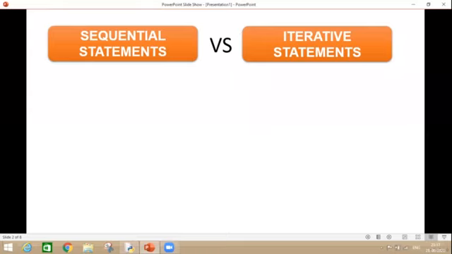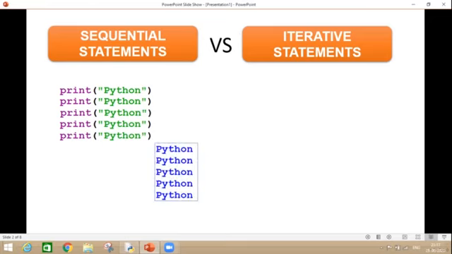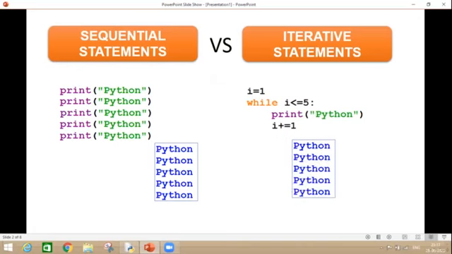Here we will understand the difference between a sequential statement and an iterative statement. So let's take an example. I want to print the word Python 5 number of times onto my output screen. So I am writing the statement 5 times over there, and accordingly, this will be my output. But by writing only 4 lines of code, I can get the same result.